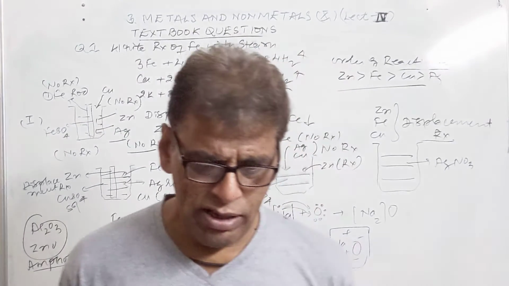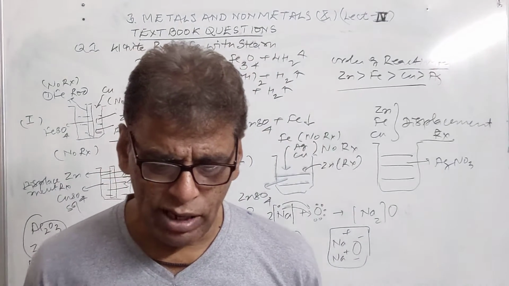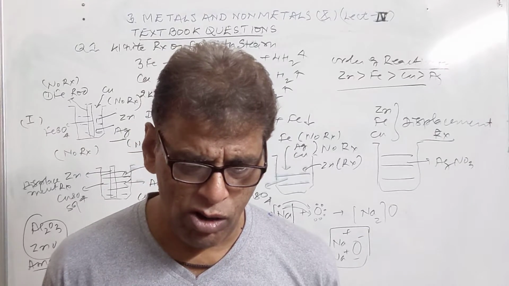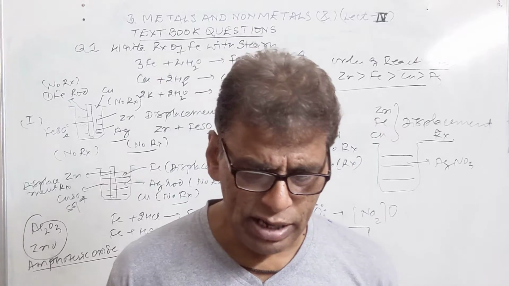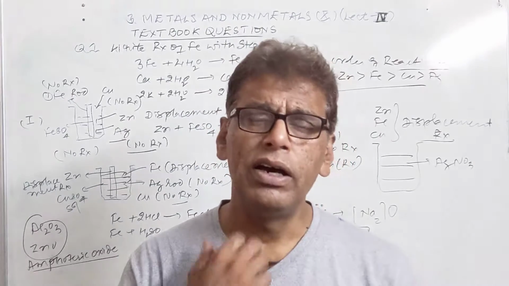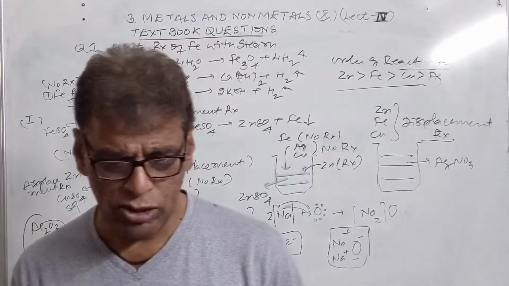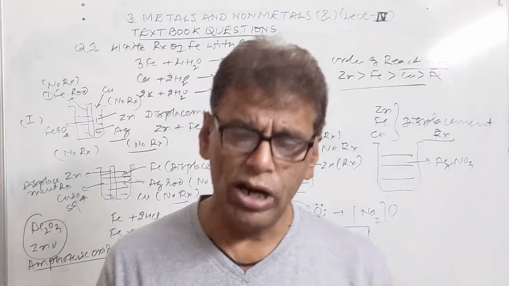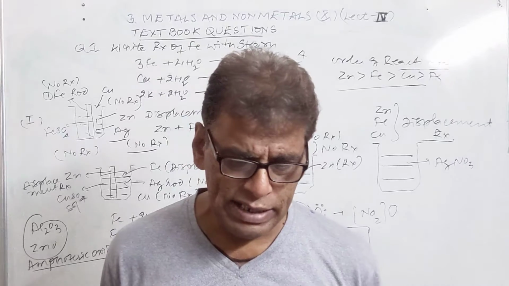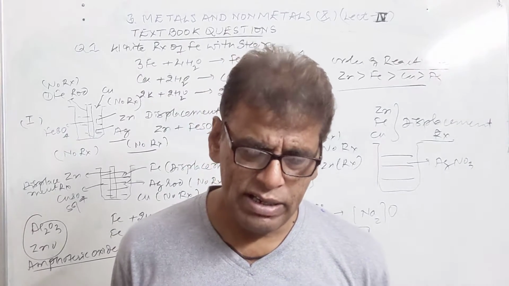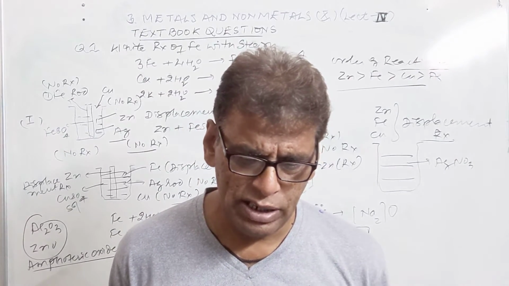Then you must have seen the tarnished copper vessel being cleaned with lemon or tamarind juice. It is cleaned by lemon juice, and it is cleaned by tamarind juice. What do these sour substances do? They supply citric acid in case of lemon, and tartaric acid in case of tamarind.